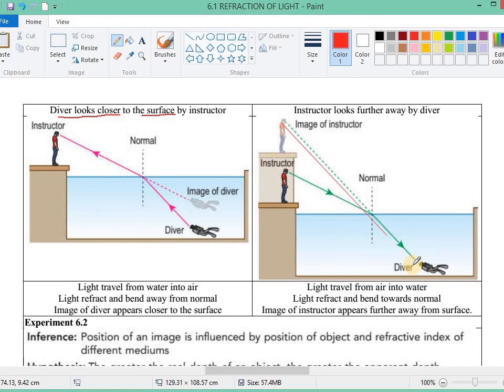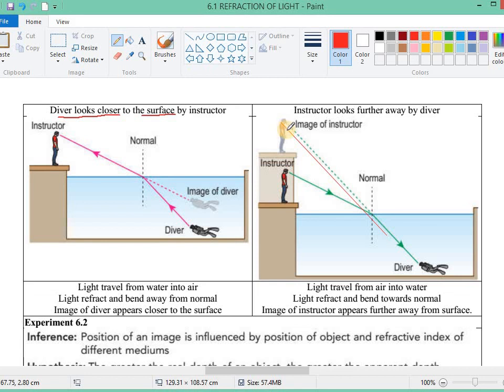So from the point of view of the diver, it looks like the instructor is further away, higher up. Okay, it looks like the instructor is over here.